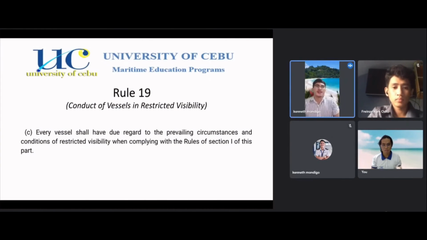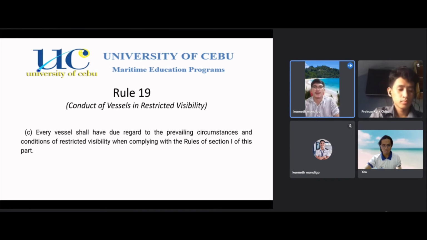So paragraph C: every vessel shall have due regard to the prevailing circumstances and conditions of restricted visibility when complying with the rules of Section 1 of this part. Section 1, the steering and sailing rules, applies in all conditions of visibility, which means that Rule 5, lookout, keeping a constant lookout around the vessel, applies.